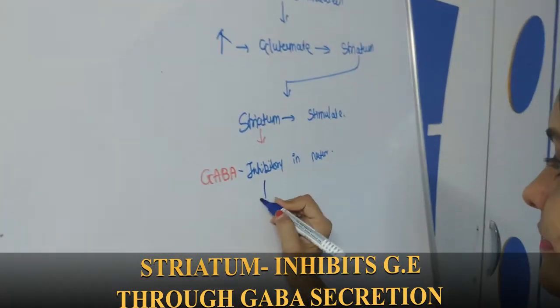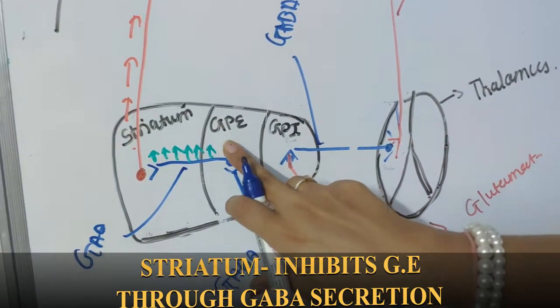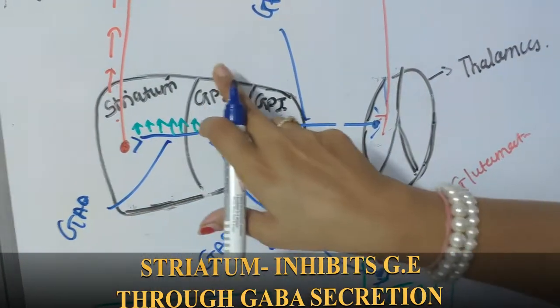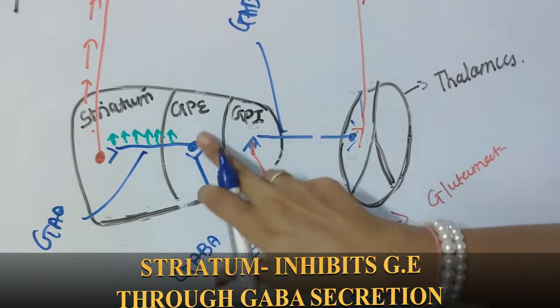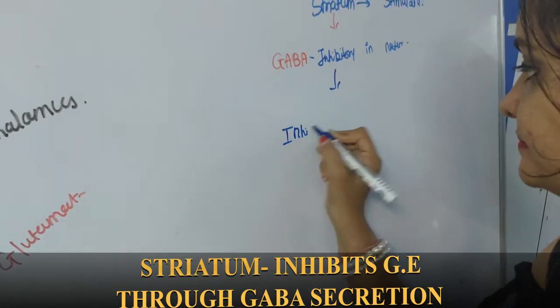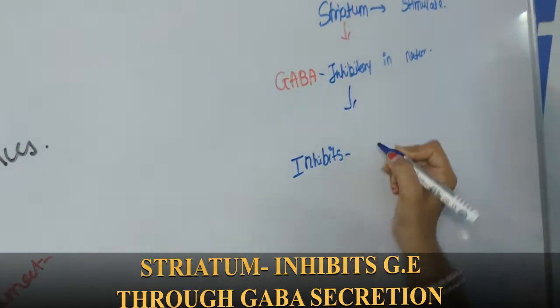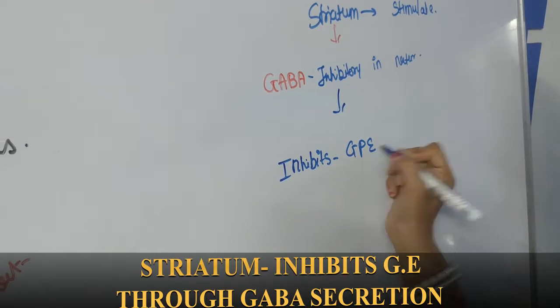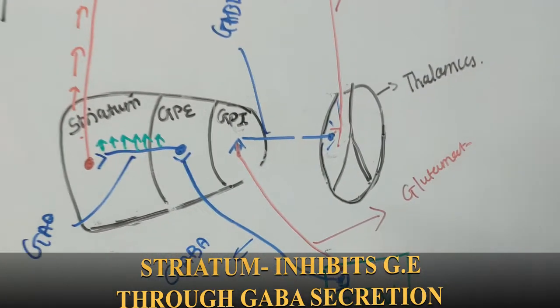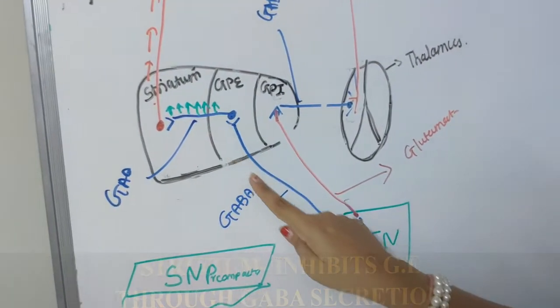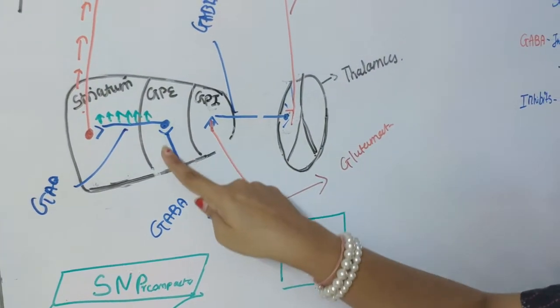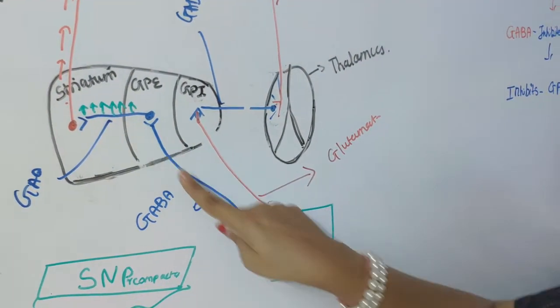So more amount of GABA is inhibitory in nature, and this fiber will inhibit this GPE. Okay, so it inhibits globus pallidus externa.